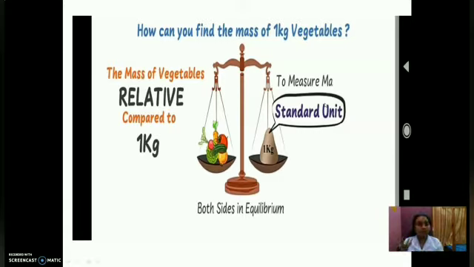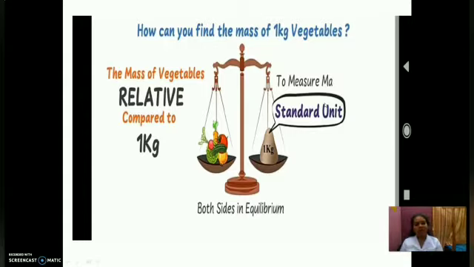If you want 1 kg of vegetables, on one plate of the weighing balance they will put vegetables, and on the other side they put the 1 kg unit. They equalize both sides. When both sides are equal, they say this much vegetables equals 1 kg. Similarly, in a fruit shop or grocery, they follow the same method.